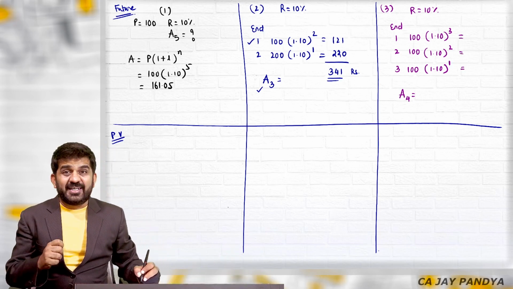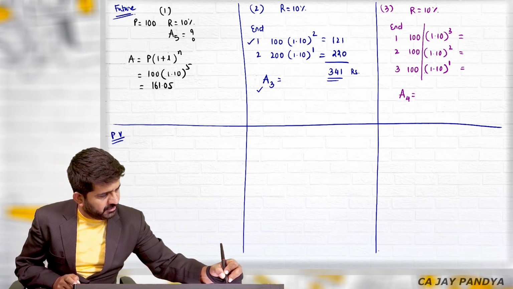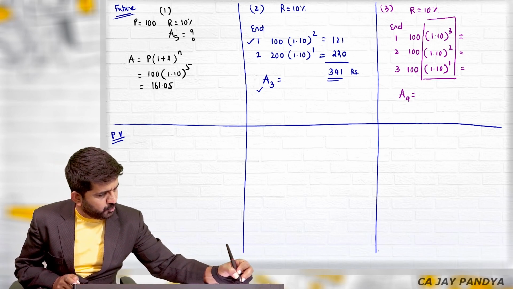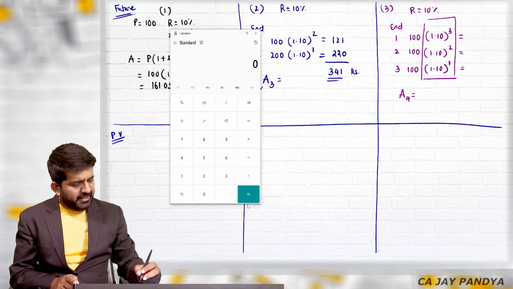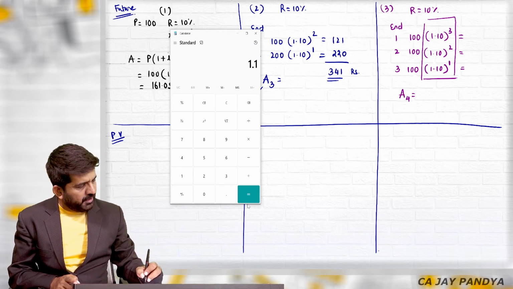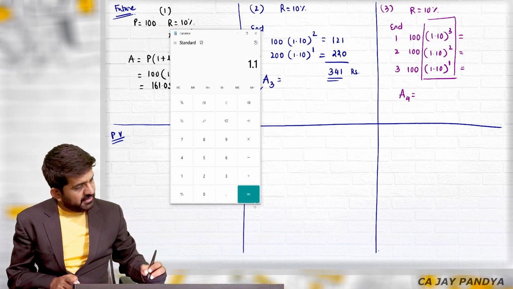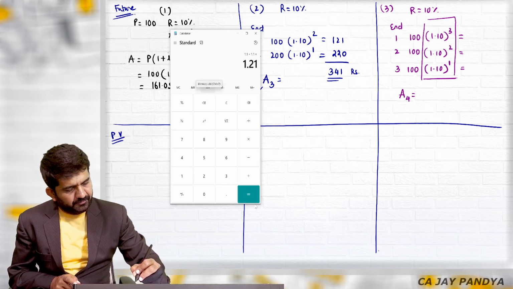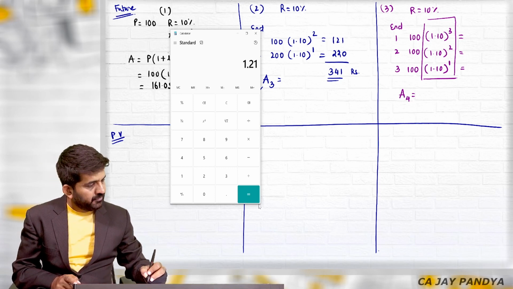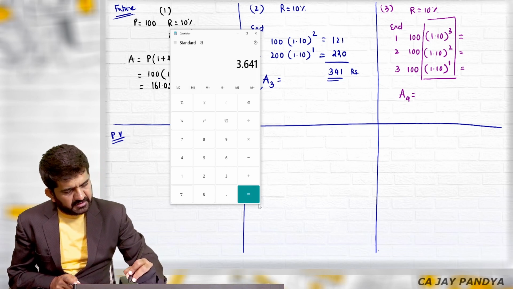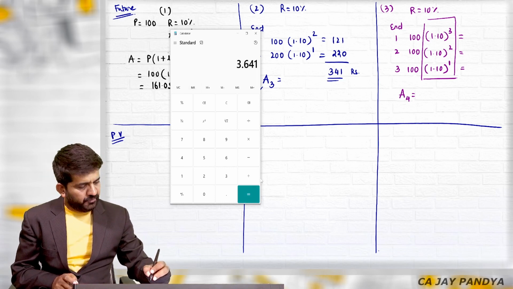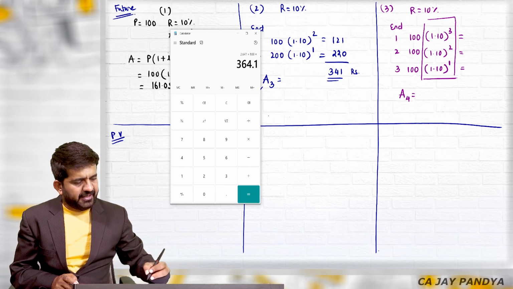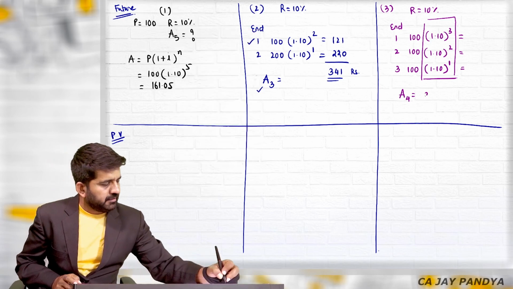What we do? We take 100 common and this portion we add it into memory. How to add it? 1.1 m plus multiplied by is equal to, this is a square, m plus is equal to m plus. MRC is 3.641 multiplied by 100, I get answer of 364.1.